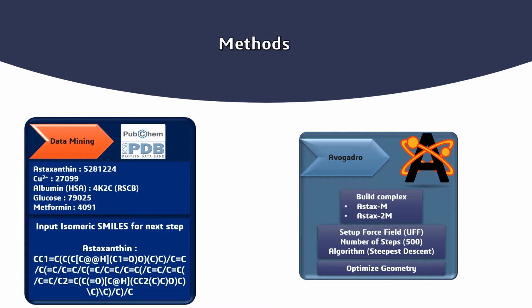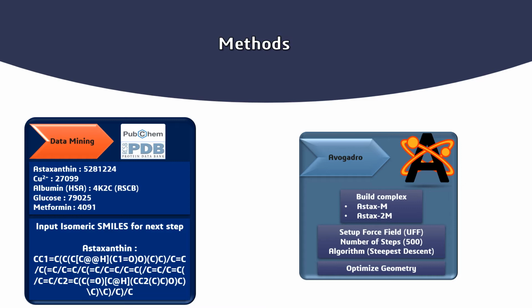And from Protein Data Bank, we got albumin, or human serum albumin, with the ID 4K2C. And in PubChem, we got astaxanthin, copper ions or Cu2+, glucose, and metformin. And also, we got the isomeric SMILES for the next step. And for Avogadro itself, we built the complex, and there are two complexes that we built in Avogadro. There is astaxanthin with one metal ion, and second is astaxanthin with two metal ions.